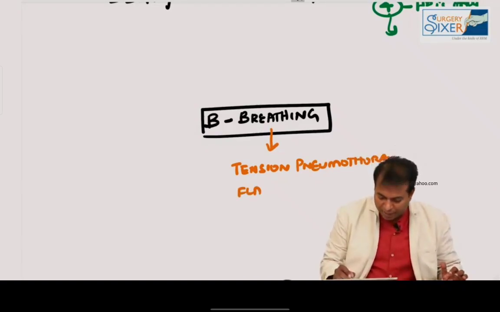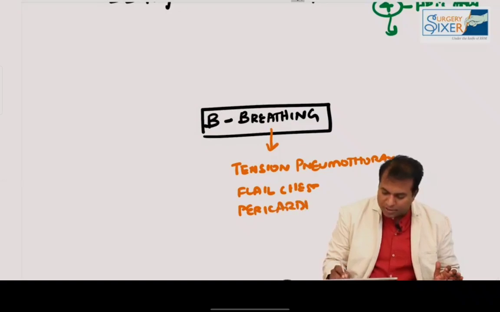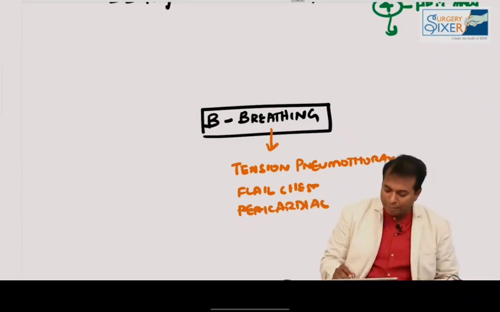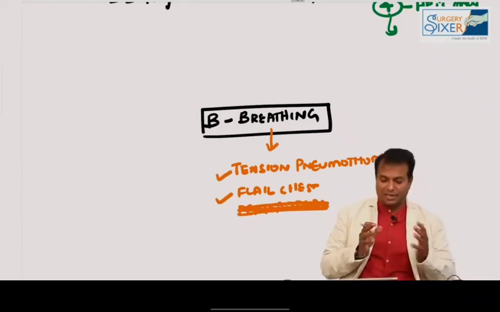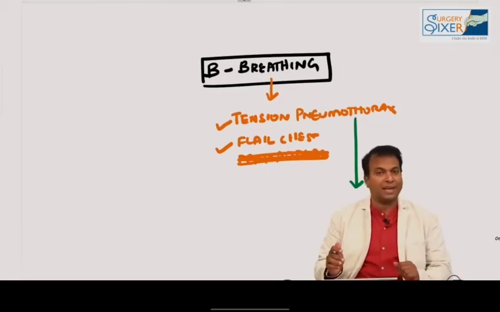Look for flail chest, there may be a flail chest seen in the patient. There may be some pericardial tamponade. All these things will cause some issues that you can note in breathing. In fact, pericardial tamponade will not come here, it will come under circulation. Tension pneumothorax and flail chest can be noted here. And if tension pneumothorax is there, you have to manage accordingly. Immediately you should put a needle, which we will be discussing later. So this is B for breathing.